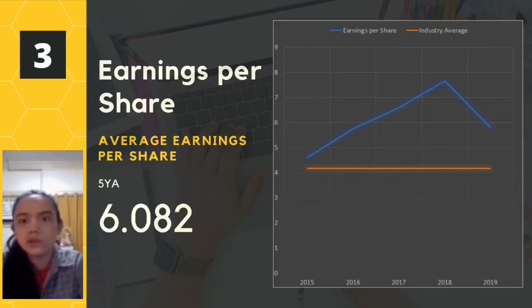The earnings per share of JFC is above the industry average, which means that it has higher EPS than most of the players within its industry. It was also seen that the common shares outstanding have increased over the last 5 years, while the net income decreased slightly in 2019. This may explain the small drop of earnings per share for the year 2019.